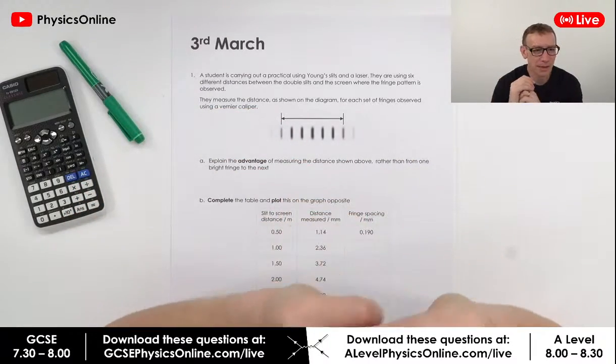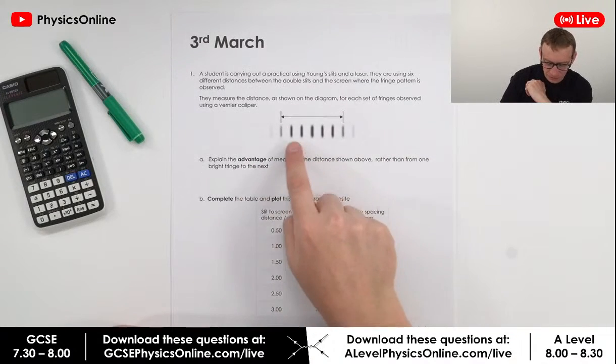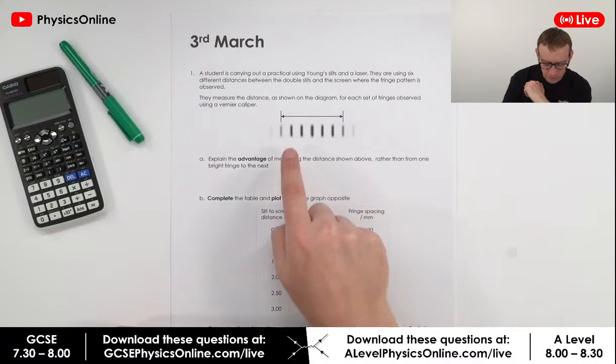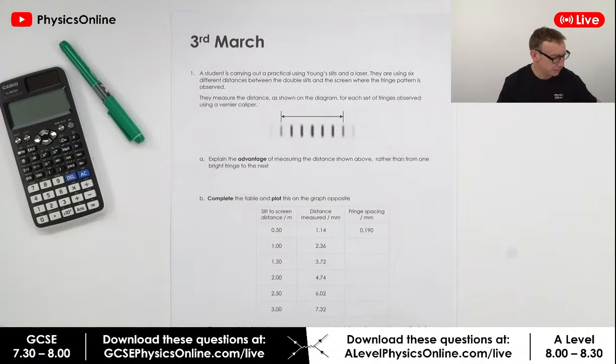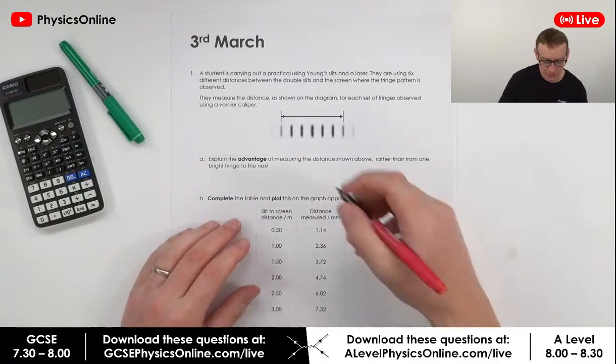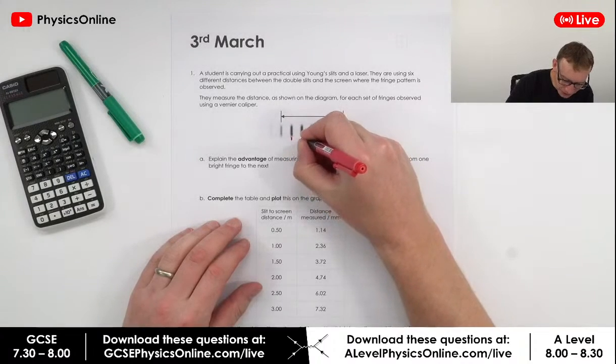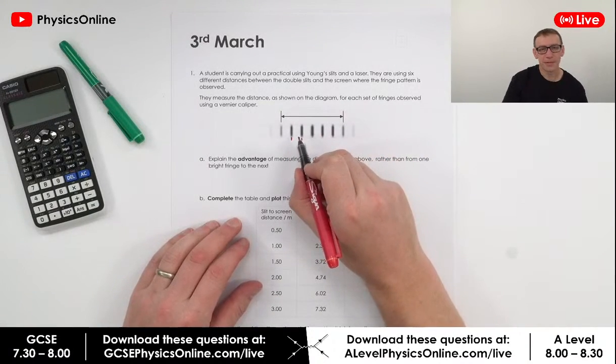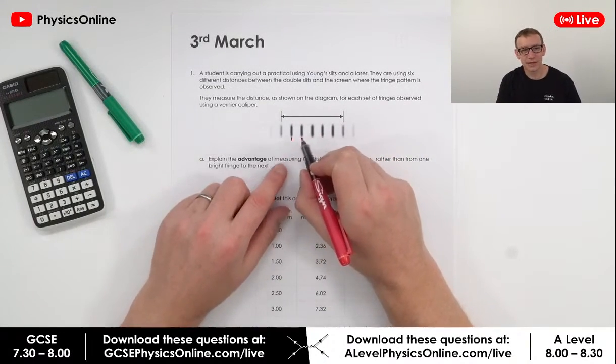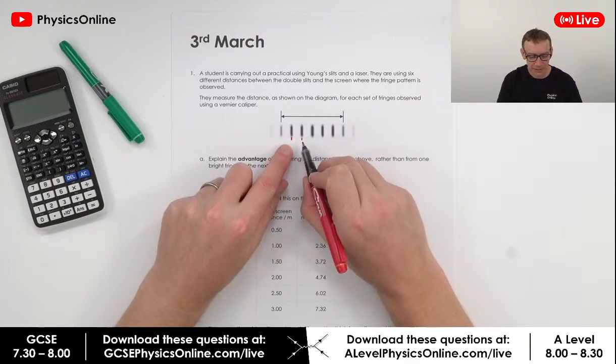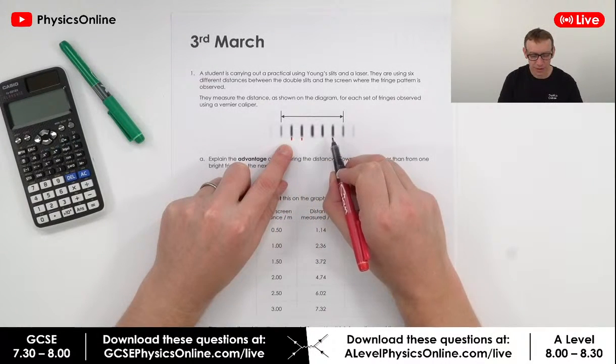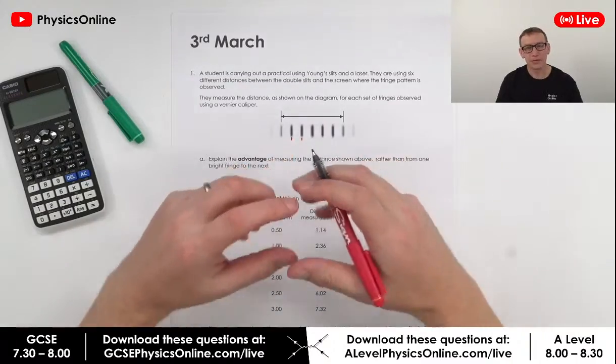Okay, explain the advantage of measuring the distance shown above rather than from one bright fringe to the next. So this first one is almost like common sense. If you had a ruler and you just measured from here to here, there's going to be a fair amount of uncertainty in that reading. But effectively, the more fringes you take the reading of, you're still going to have the same error.